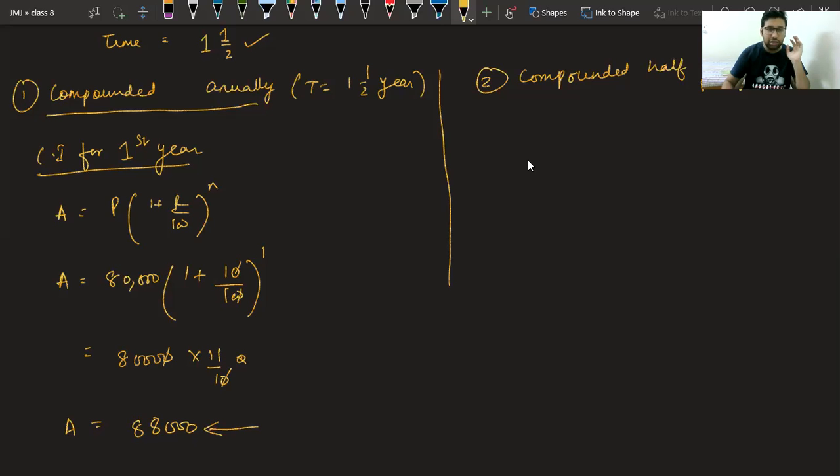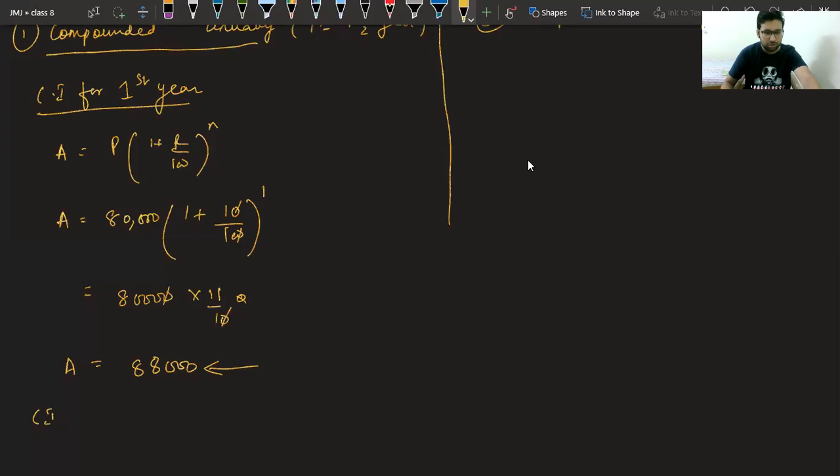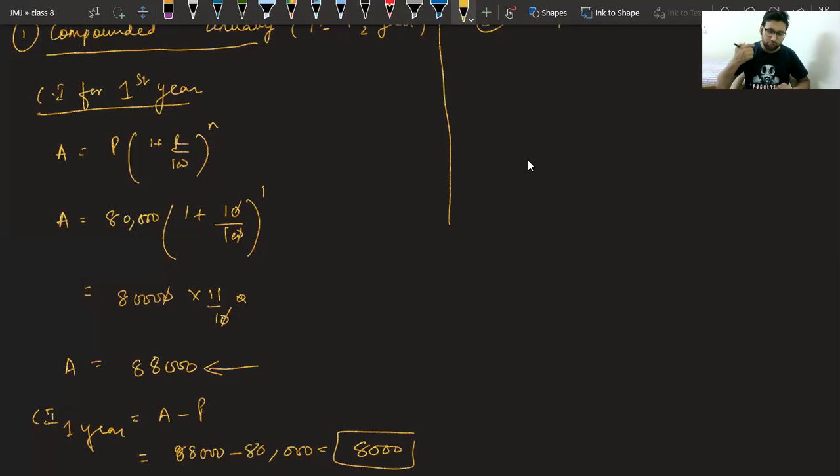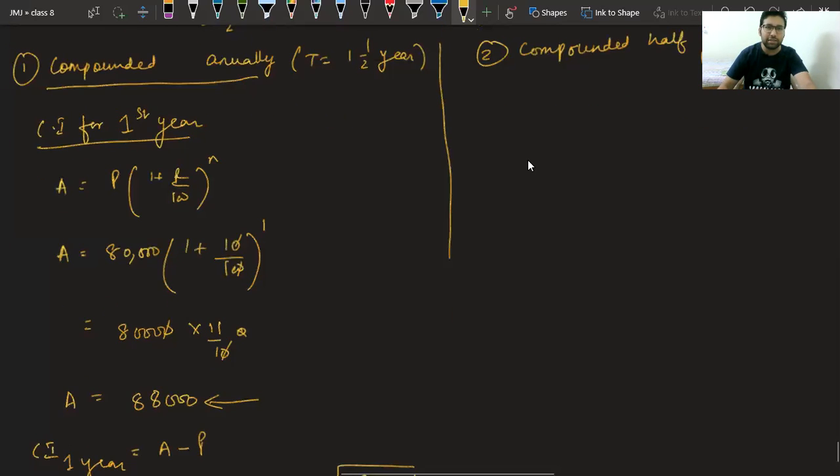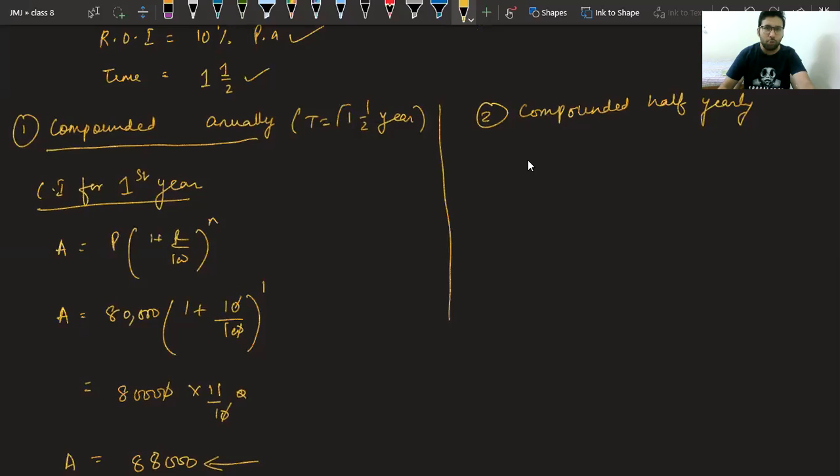Yes class? Now tell me what is the interest in 1 year? What is the interest? Tell me what is the interest for first year? Amount minus principal, that is rupees 88,000 minus 80,000, rupees 8,000. So we have got an interest of rupees 8,000 in 1 year. Now how much time is remaining, class? We have found for 1 year. How much time is remaining? Half year is remaining. So now we'll find for half year.